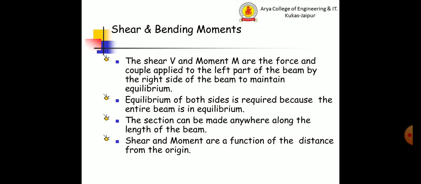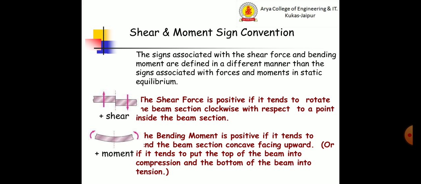The shear force and bending moment are the force and the couple applied to the left part of the beam by the right side of the beam to maintain equilibrium. Equilibrium of both sides is required because the entire beam is in equilibrium. The section can be made anywhere along the length of the beam. Shear and moment are functions of the distance from the origin. The signs associated with the shear force and bending moment are defined in a different manner than the signs associated with forces and moments in static equilibrium.